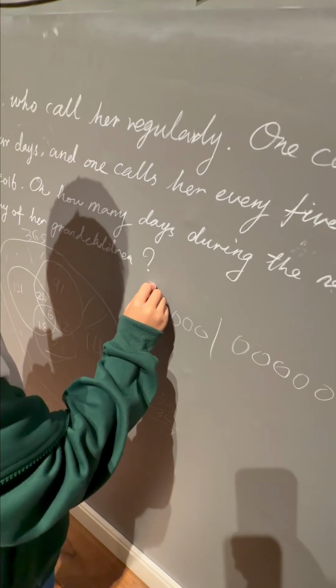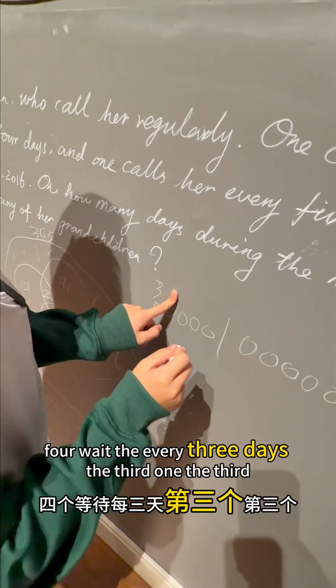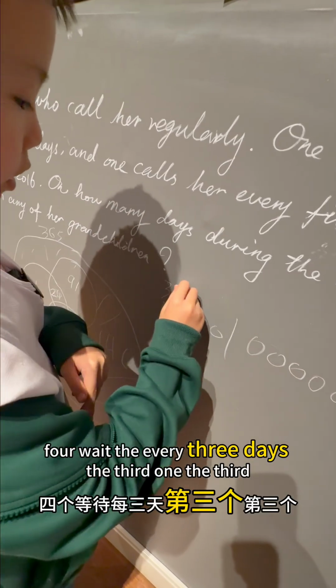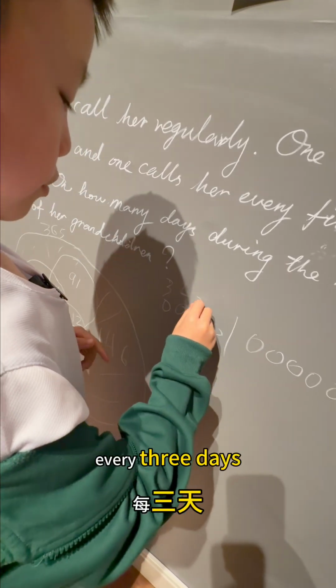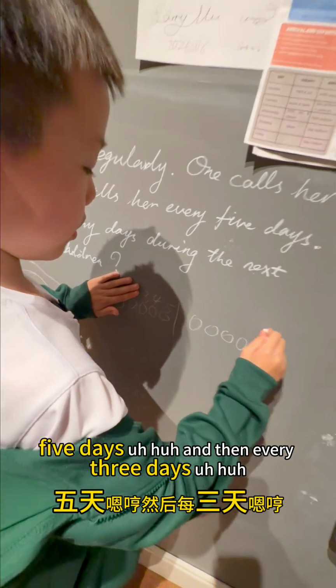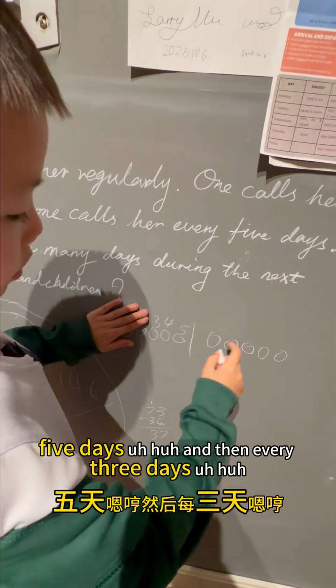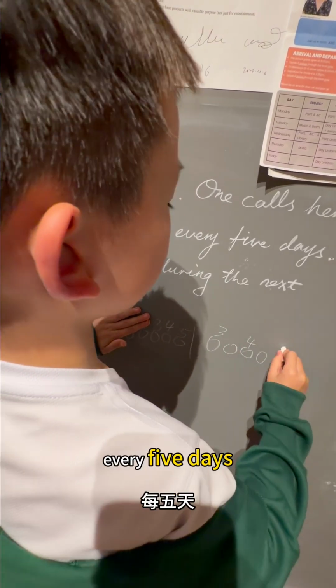Every 3 days, every 4 days and every 5 days. And then every 3 days, every 4 days, every 5 days.